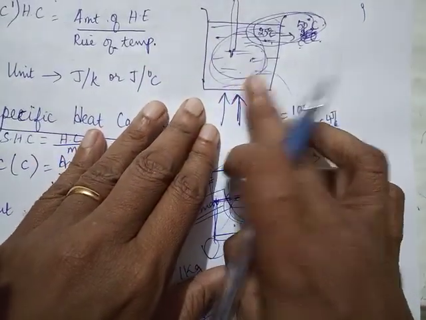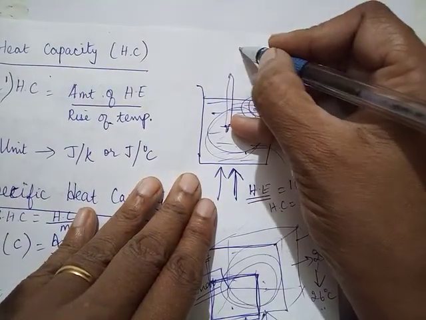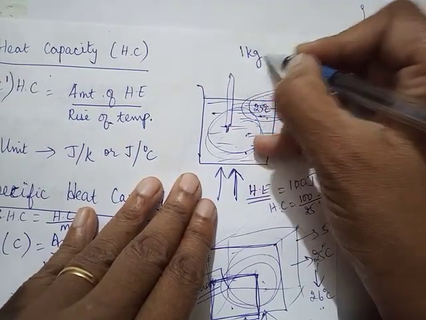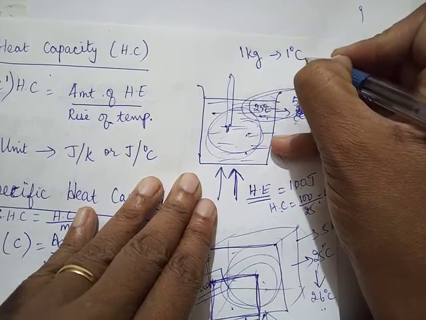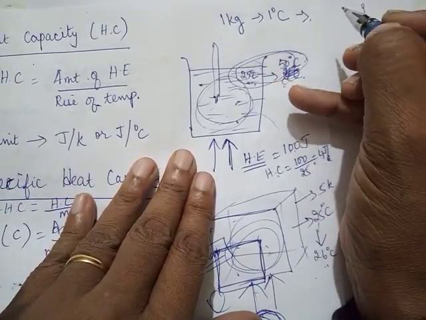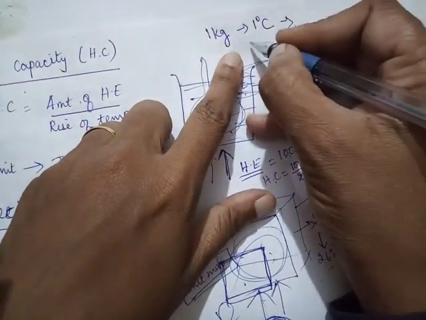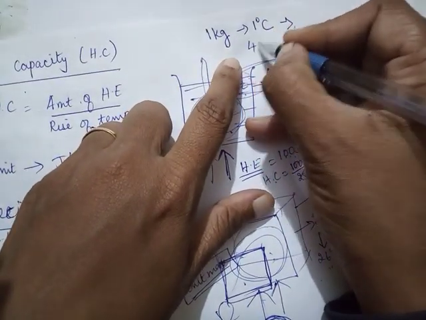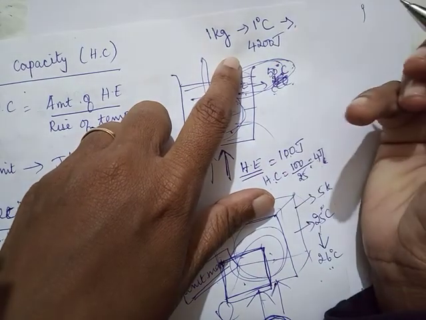Same way, if it is water, to increase the temperature of 1 kg of water by 1 degree Celsius, that amount of heat energy will always be constant, and it is 4200 joule.